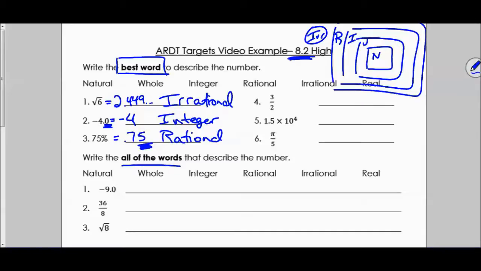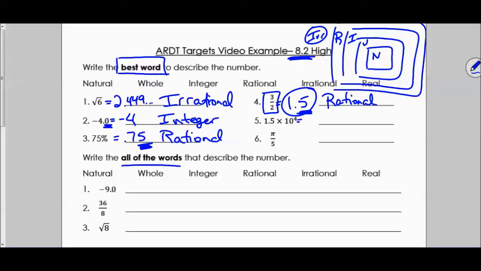Any fraction that doesn't involve pi is also rational, so that's what we're dealing with on number 4. You could divide that out and get 1.5, and you see that it's a decimal that stops. Or you can think about any fraction that does not involve pi. That is going to be a rational number. I like looking at it as a decimal to just make sure if that decimal stops or it repeats, you know it's rational. Okay?